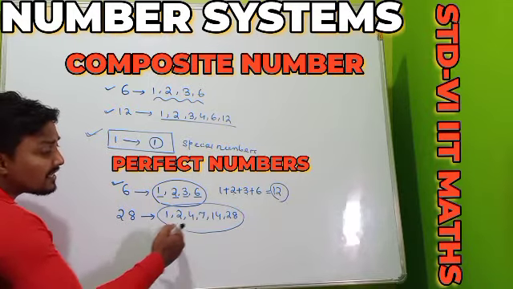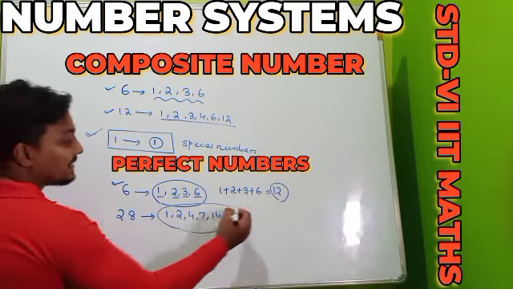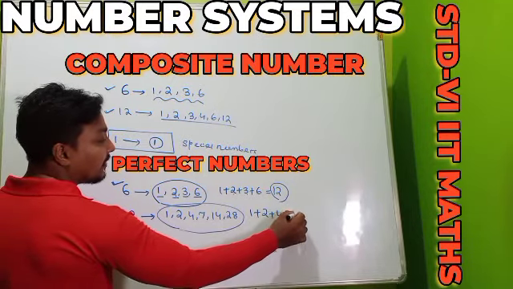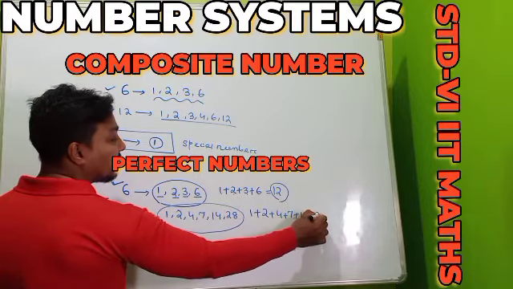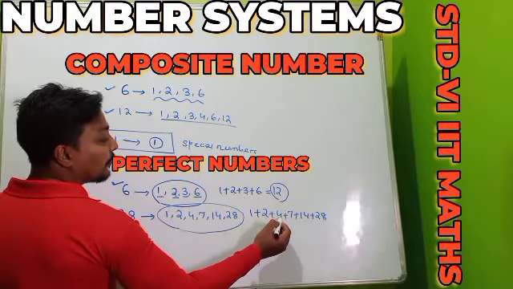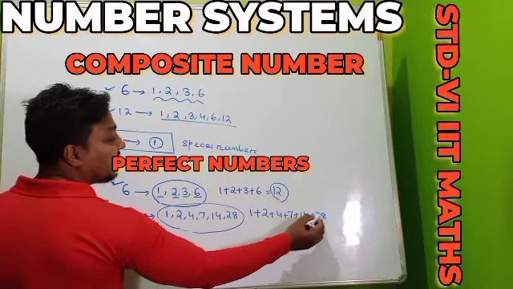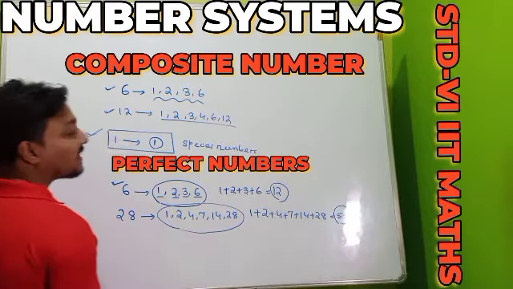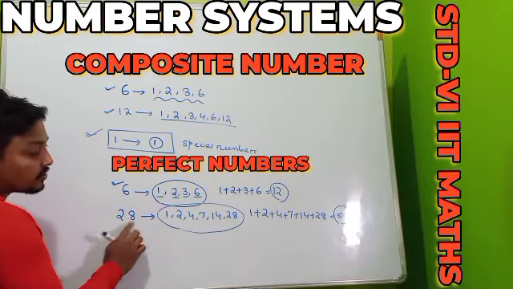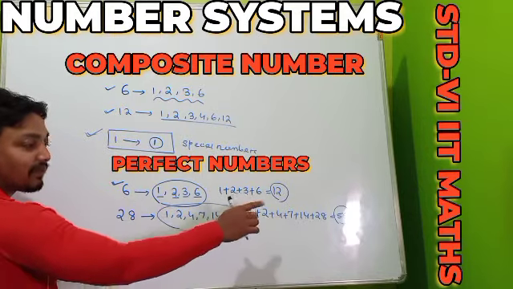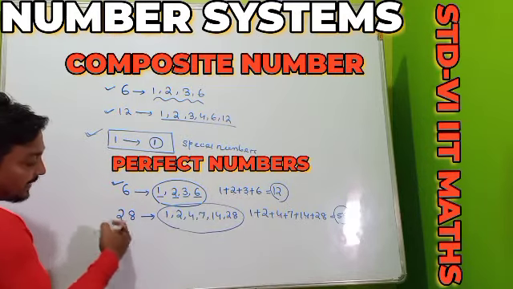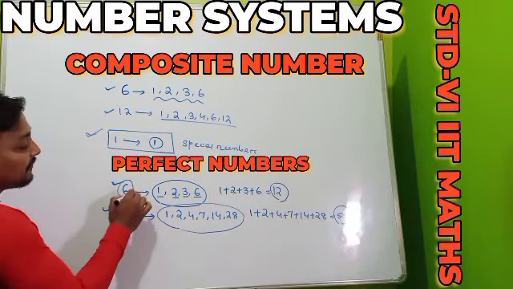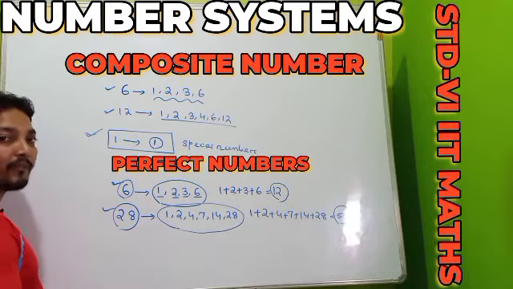Now I am in a mood to check the sum of all the factors of 28. See, here collecting 1 plus 2 plus 4 plus 7 plus 14 plus 28. 1 and 2 is 3, 3 and 4 is 7, 7 and 7 is 14, 14 and 14 is 28, 28 and 28 is our 56. Just see, the sum of all the factors of 28 is 56. 56 means double of 28, for which 28 is also a perfect number. 6 is a perfect number, along with 28 also another perfect number.